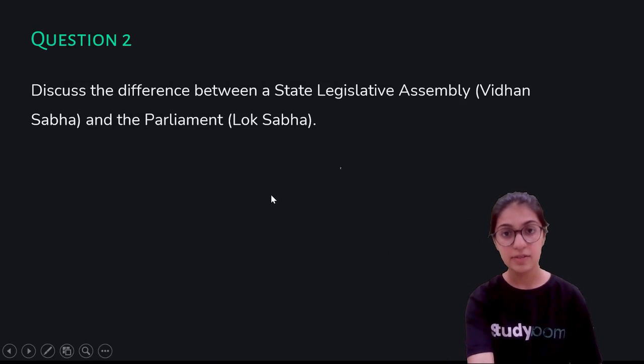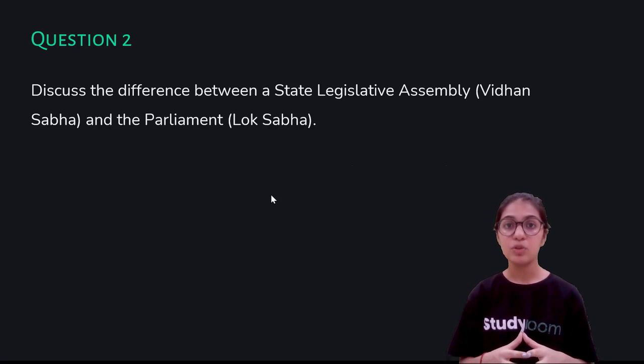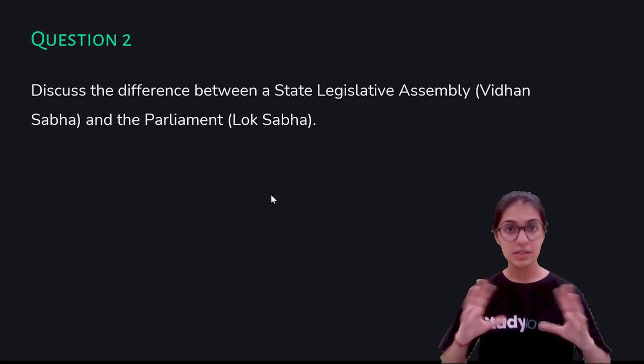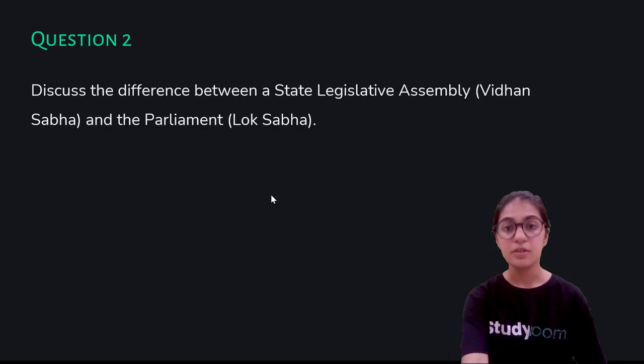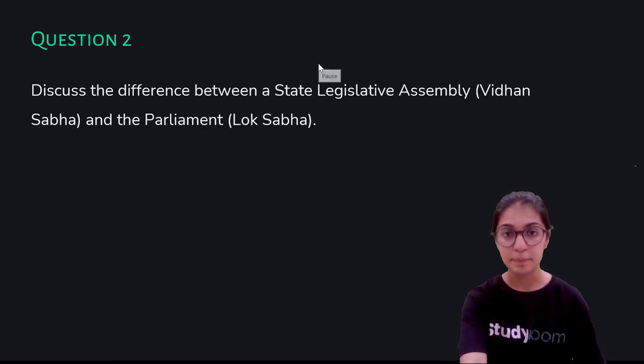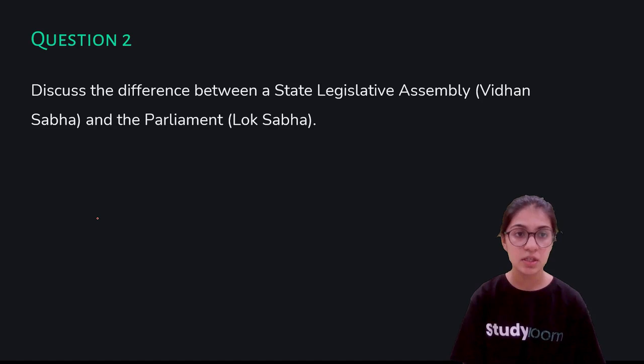The State Legislative Assembly is basically the state parliament, the government which governs the state, which includes the chief minister of each state and the ministers. Now what is the basic difference between the State Legislative Assembly, that is the state parliament, and the parliament of the entire country? Let me explain this with an example.